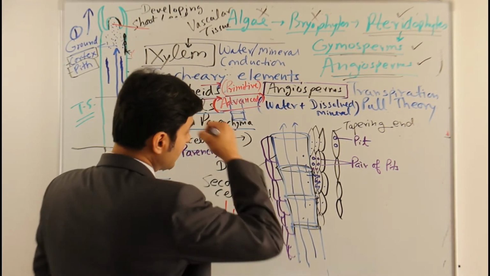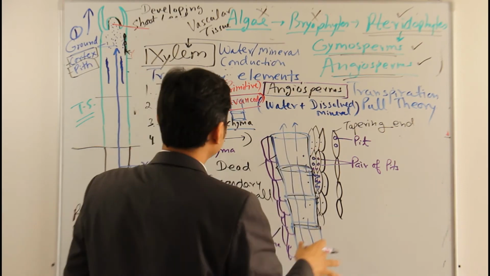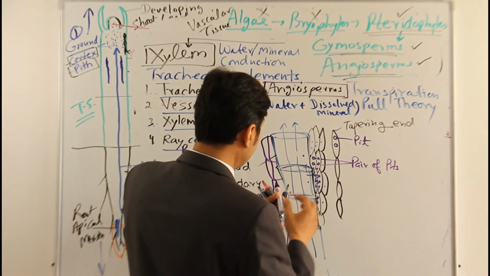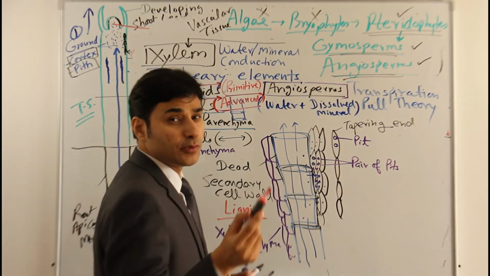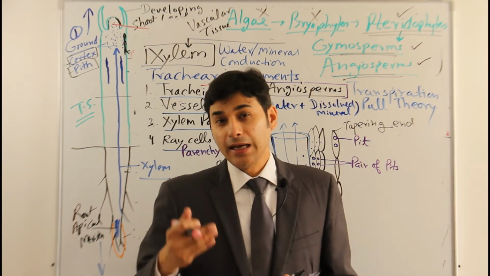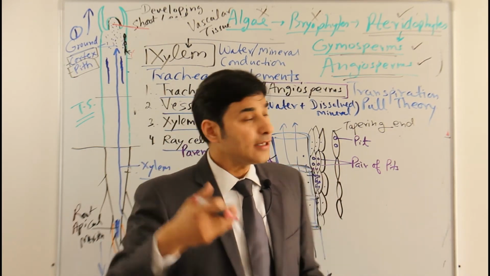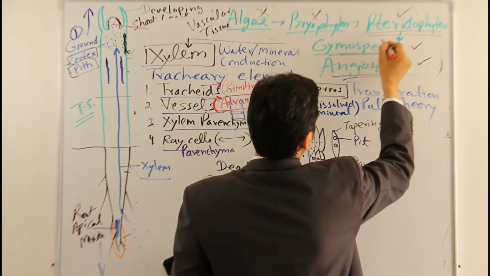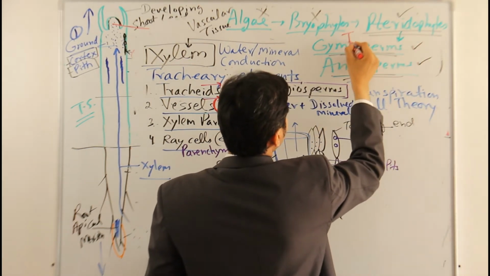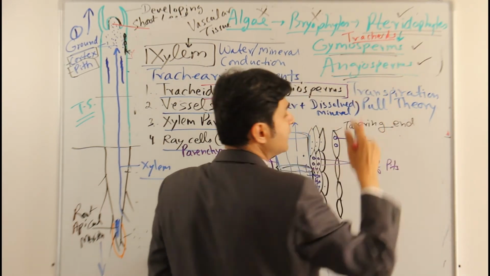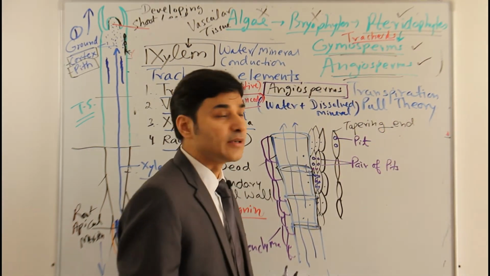But as we just discussed, in the xylem, tracheids are primitive and vessels are advanced. Vessels are only present in angiosperms. In gymnosperms and pteridophytes, only tracheids are present. So tracheids are chiefly the main conducting elements.